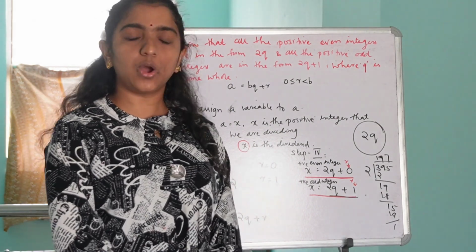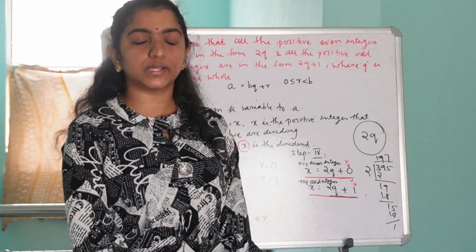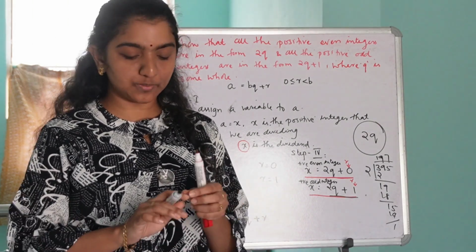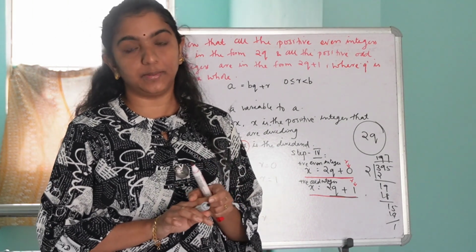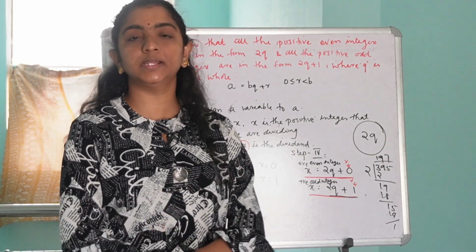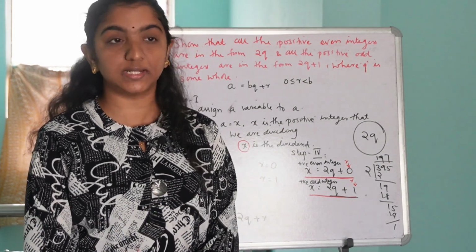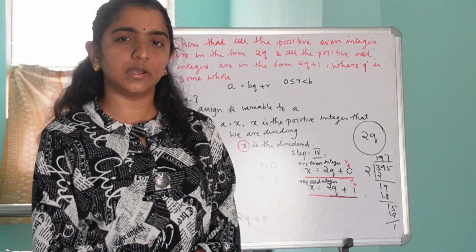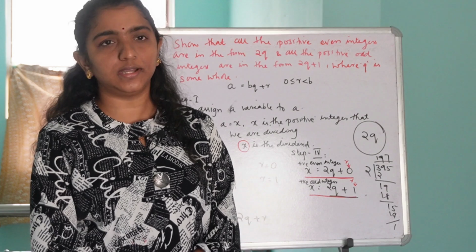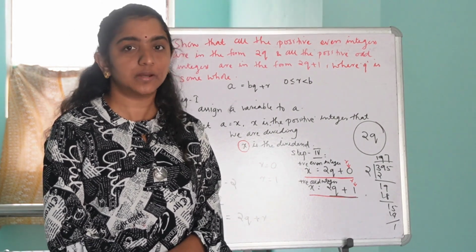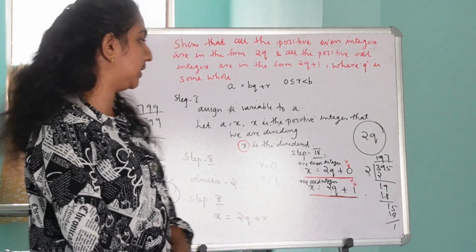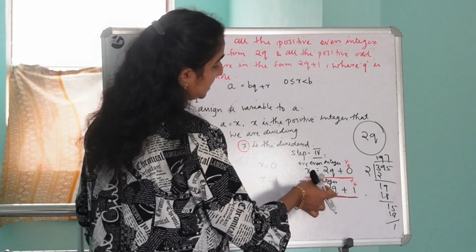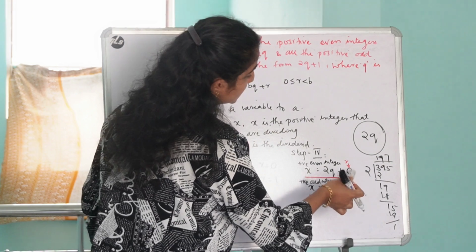Now we all know even numbers are perfectly divisible by 2. So when a number is perfectly divisible by another number, we know the remainder obtained will be 0, isn't it? So when we divide an even number by 2, the remainder obtained will be 0, because even numbers are perfectly divisible by 2. So now let's consider the first case.